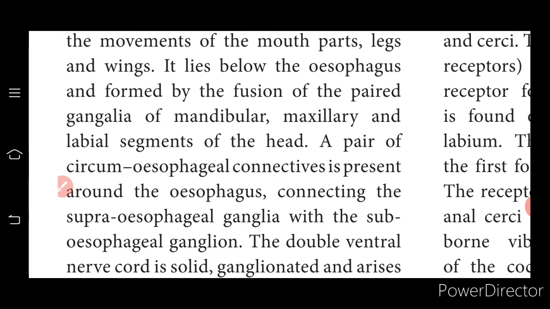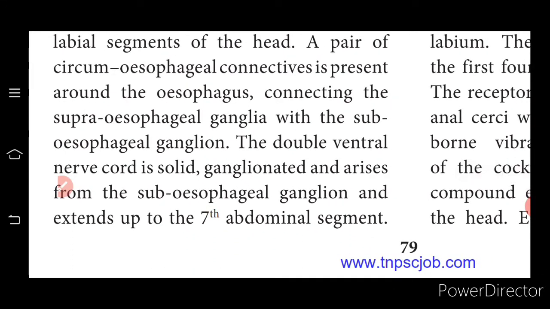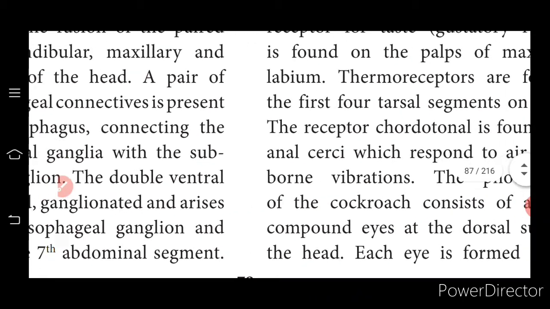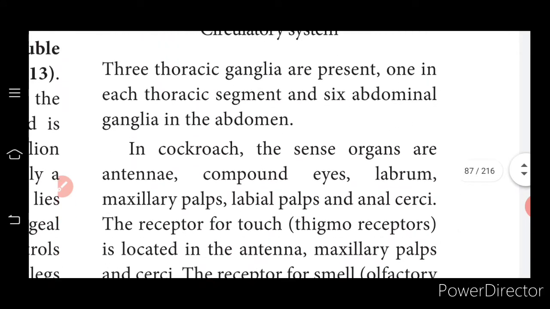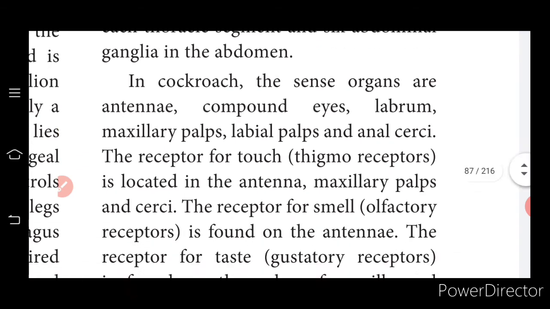A pair of circumesophageal connectives is present around the esophagus, connecting the supraesophageal ganglia and subesophageal ganglia. The double ventral nerve cord is solid and ganglionated, and arises from the subesophageal ganglia and extends up to the 7th abdominal segment. As we have learnt in the case of earthworm, here also we have ganglia connected towards the side. Three thoracic ganglia are present, one on each thoracic segment, and 6 abdominal ganglia are present in the abdomen.